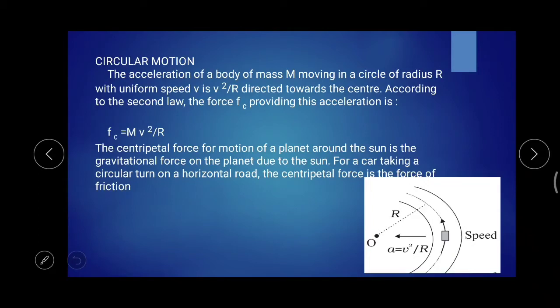You know that force is always the frictional force. So the frictional force is acting as the centripetal force in the case of a circular motion of a body or a car in a circular path. In the case of planetary motion, the centripetal force is the gravitational force. Here, in the case of a car moving in a circular path, the centripetal force should always be the frictional force.